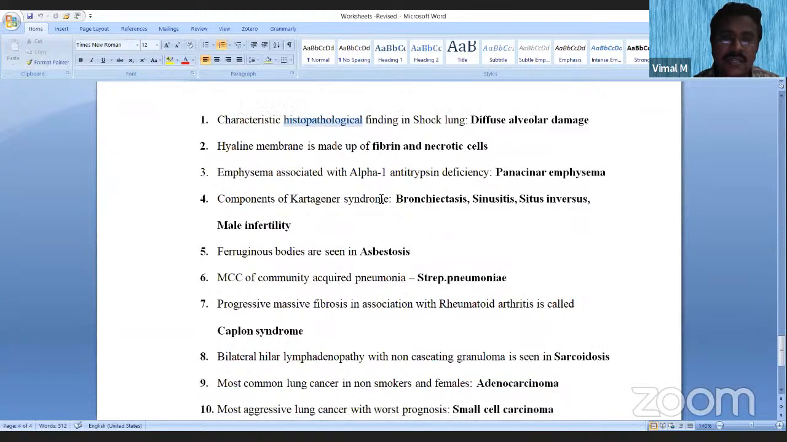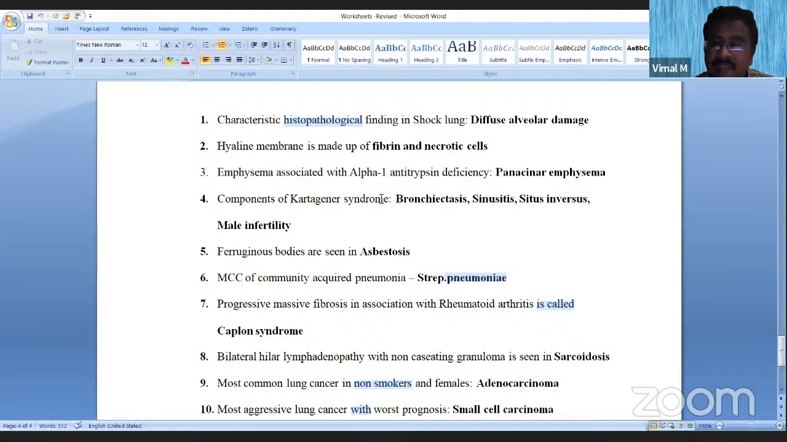Let us solve the solutions. Characteristic histopathological finding in shock lung is diffuse alveolar damage. The alveoli are getting fully damaged. Hyaline membrane is made up of fibrin and necrotic cells. Emphysema associated with alpha-1 antitrypsin deficiency is the panacinar emphysema. The components of Kartagener syndrome are bronchiectasis, sinusitis, situs inversus, and male infertility. Ferruginous bodies are seen in asbestosis. Most common cause of community-acquired pneumonia is Streptococcus pneumoniae.